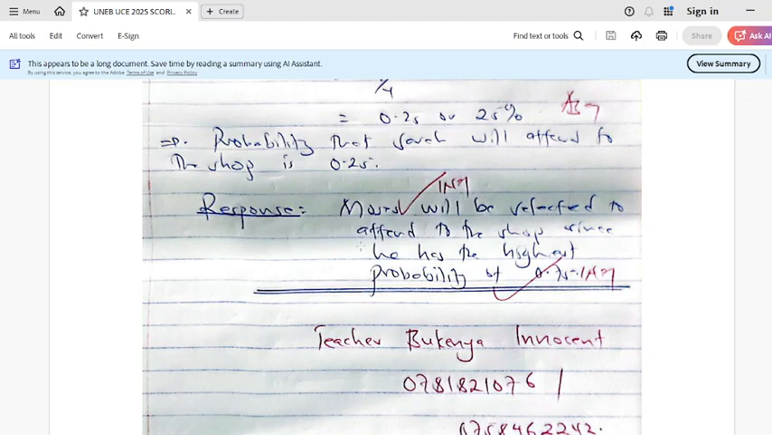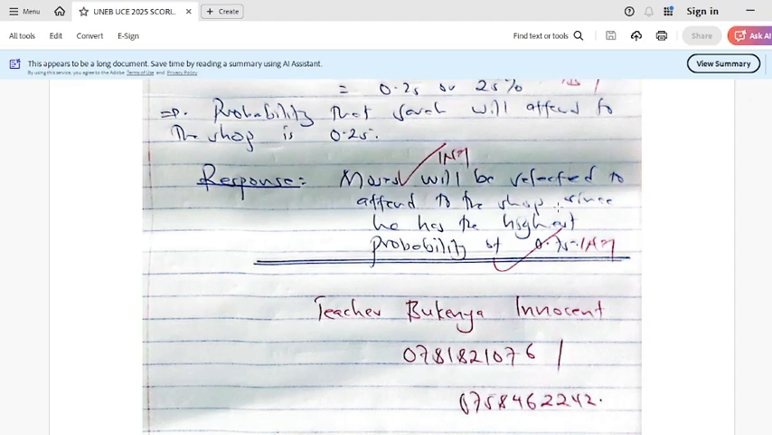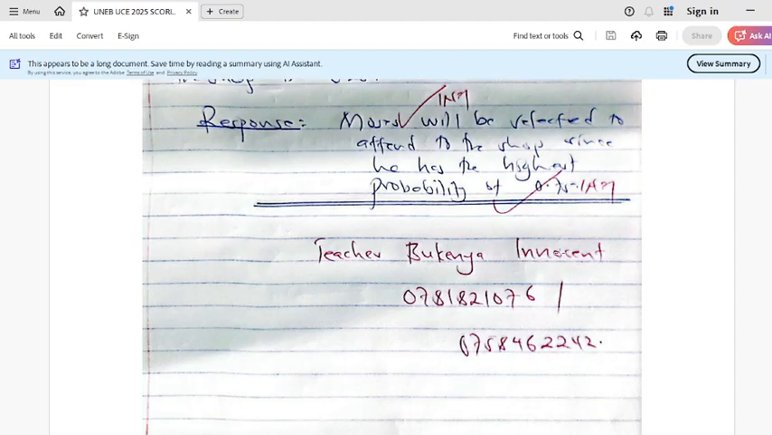So look at my response. I said that Moses will be selected to attend the shop since he has the highest probability of 0.75. So that's what we expected. Please, the scoring is mine. I know UNEB will come up with its own, but according to me, that's how I will score that item.